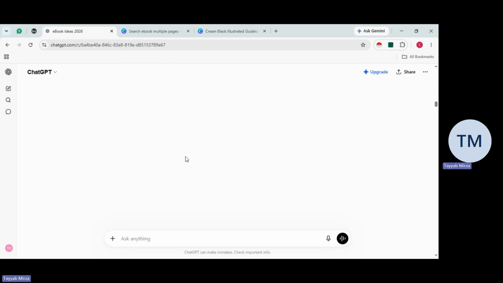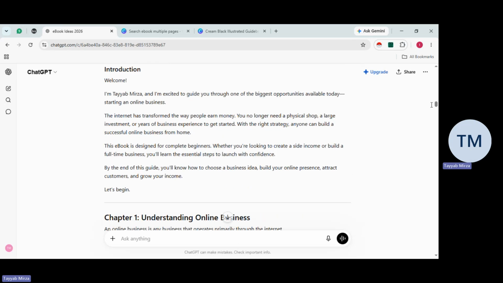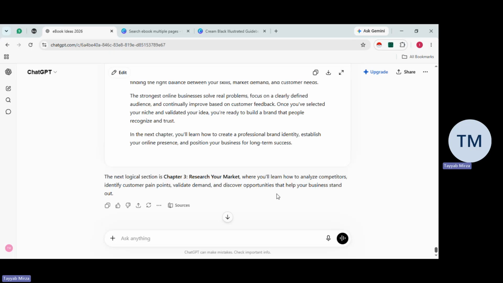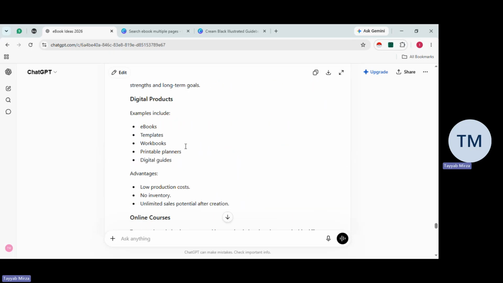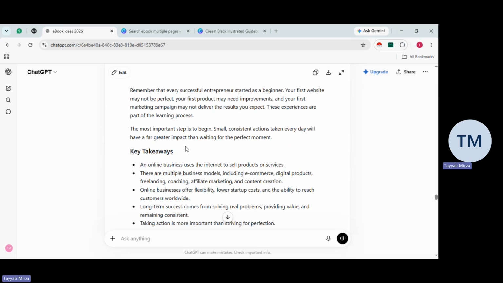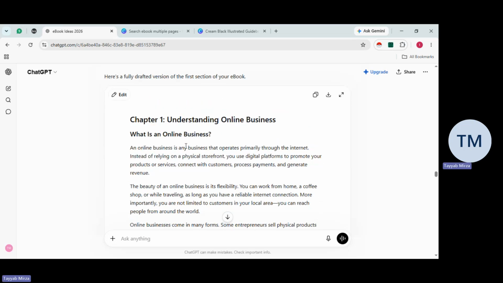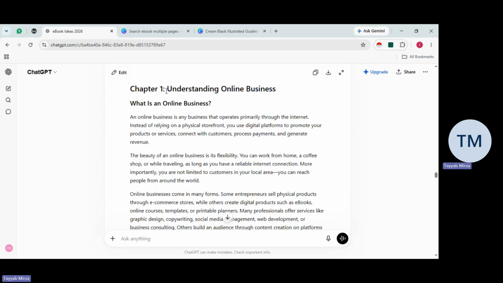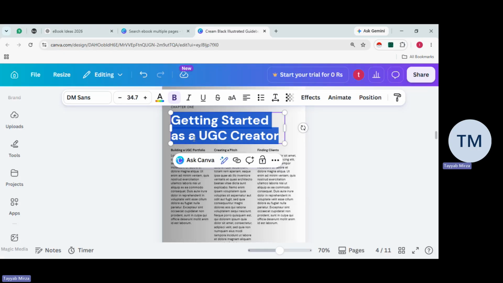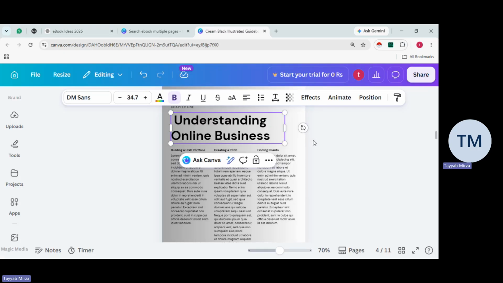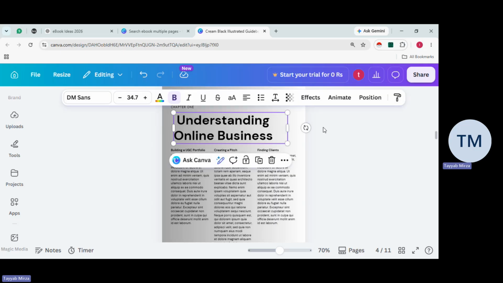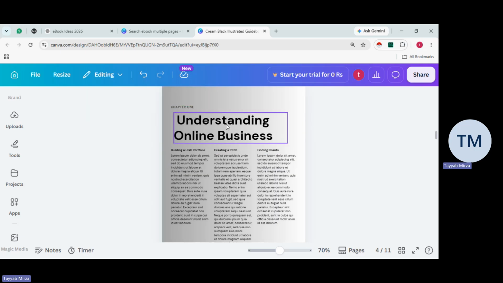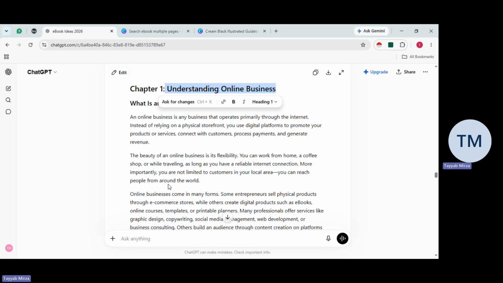If I scroll down, we're going back to the chat. Our first chapter was understanding the online business. I'm going to copy this one, double click on the existing chapter, and paste that chapter in. So on chapter one, we have our chapter from the chat.